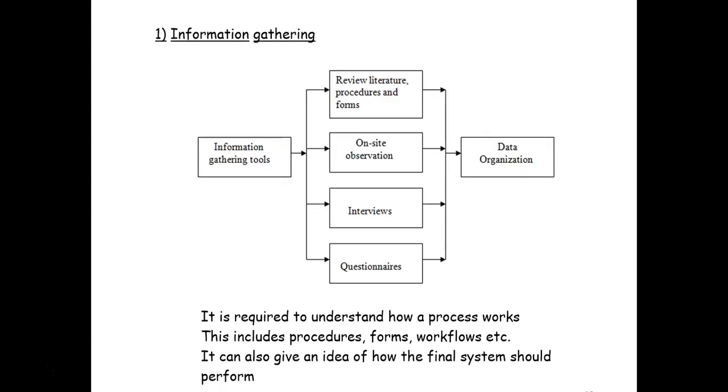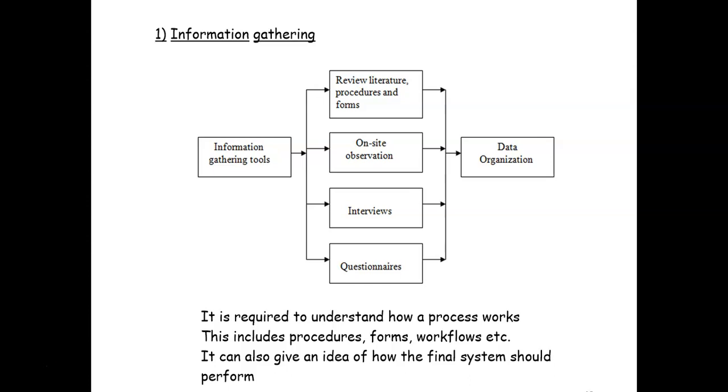The first step is information gathering. So here, how do we gather the information regarding a system that we want to develop? So review of literature, on-site observation, interviews, questionnaires, these are all methods of gathering the information regarding the system that we want to develop. And after we complete this information gathering, we go for data organization.